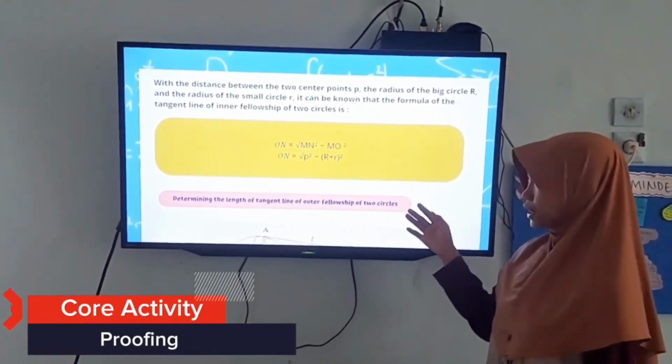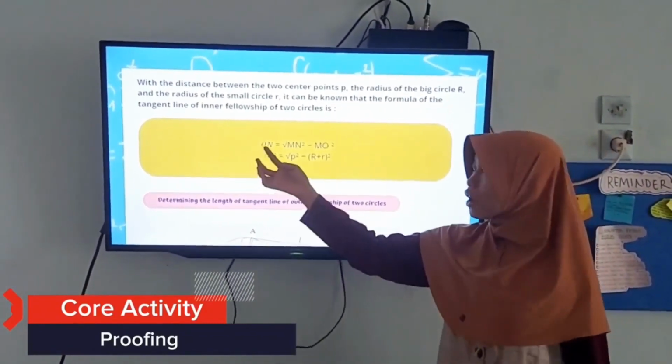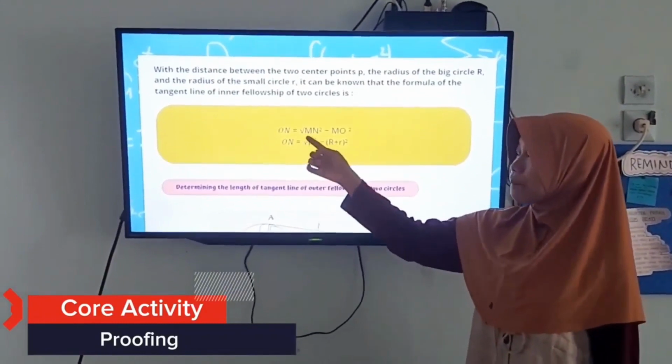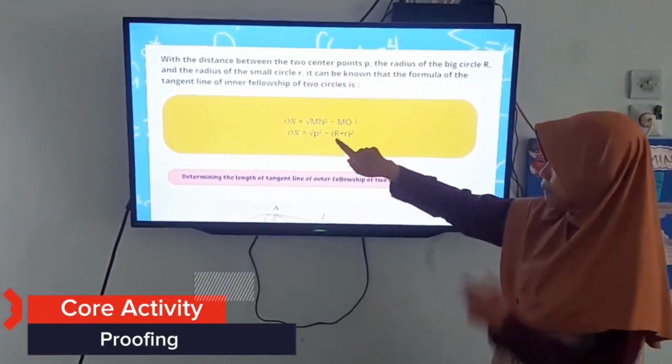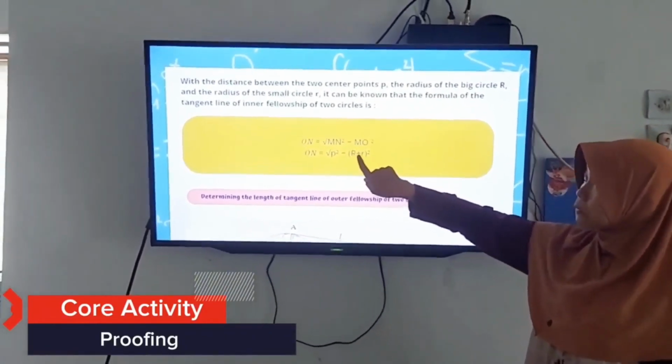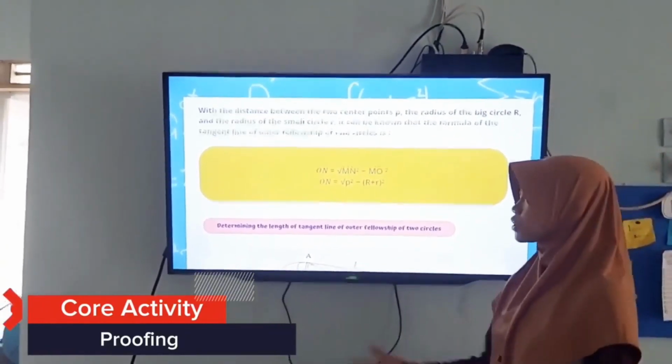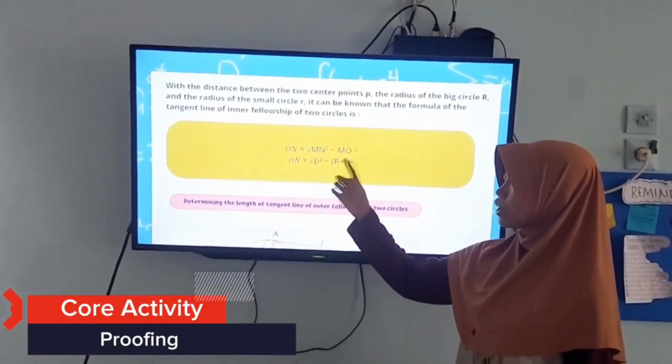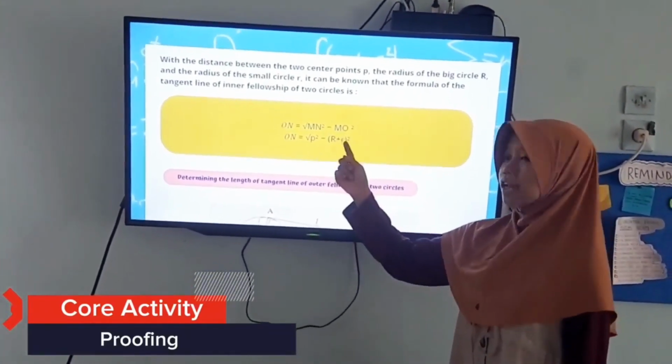It can be known that the formula of the length of the inner tangent line of the circle is ON equal to square root of MN square minus MO square, with MO is R plus r. So, we can find ON is equal to square root of p square minus (R plus r) square.